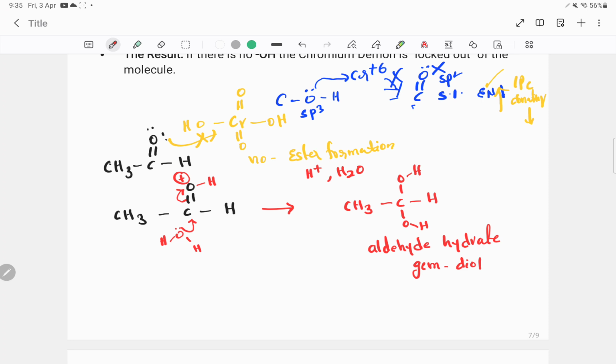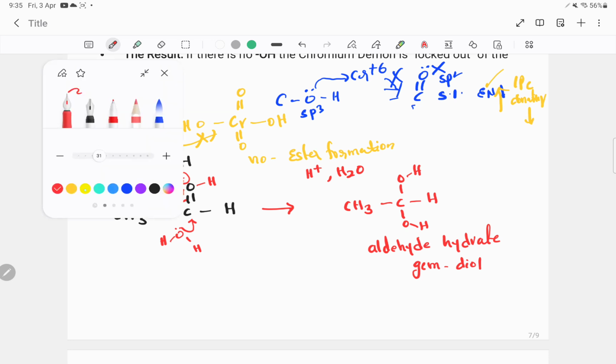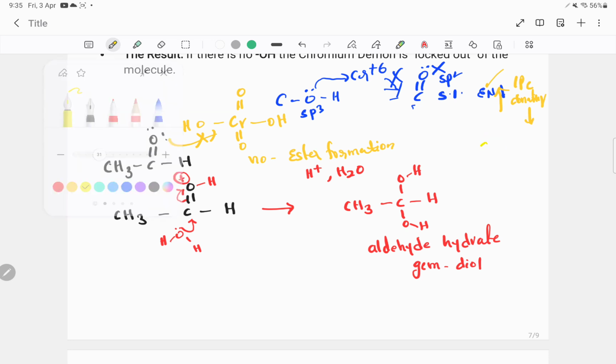Now the situation changed. The hydrate has an OH group now, right? Now chromic acid can form an ester bond with this OH. So now our Demon King enters, because the path is clear. C double bond O, C double bond O, chromium, OH and OH.